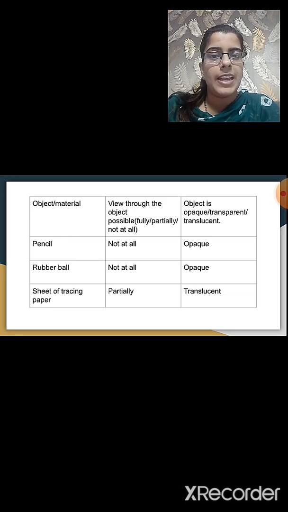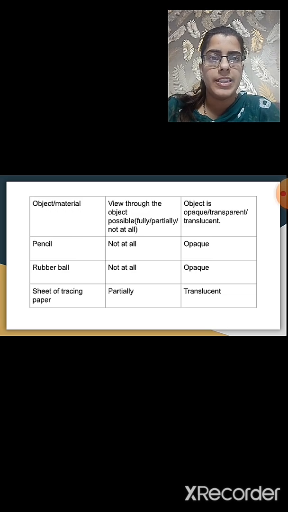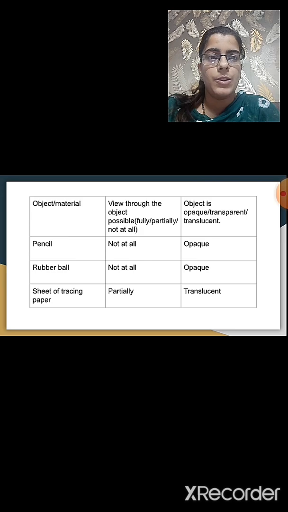The objects like pencil, rubber ball, notebook will not at all allow the light to pass through them. Why will they not allow light to pass through? As these objects are opaque, the light cannot pass through them. The sheet of tracing paper will partially allow the light to pass through it, as the sheet of tracing paper is translucent. Then the plastic scale will completely allow the light to pass through it, as the plastic scale is transparent. So I hope that transparent, translucent and opaque substances are clear to you.